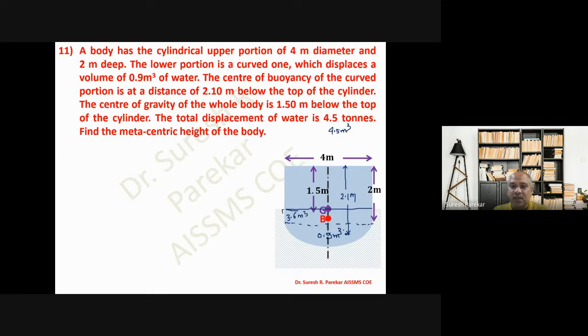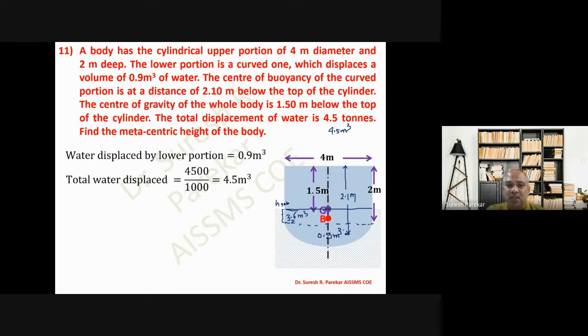We are interested in finding this height, H submerged, due to which we get 3.6 meter cube of water displaced. You can see the water displaced by the lower curved portion is 0.9 meter cube.